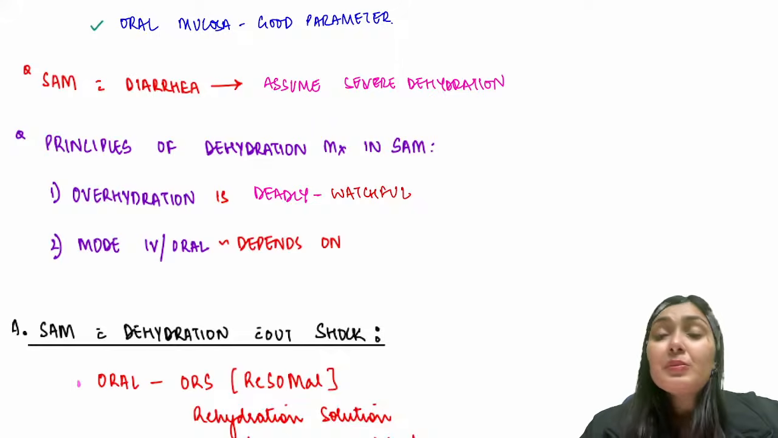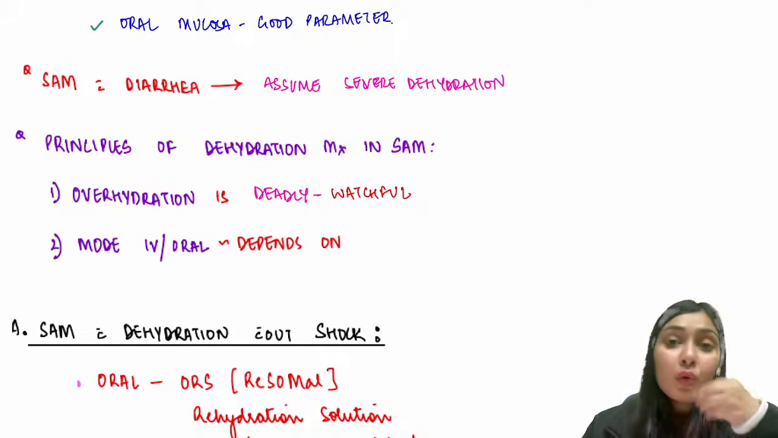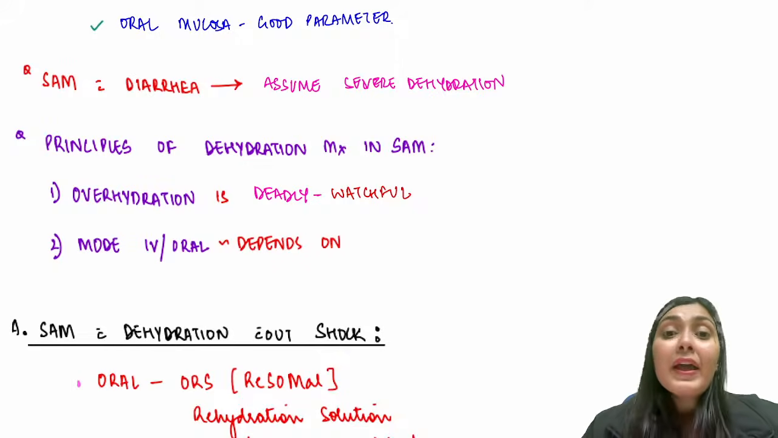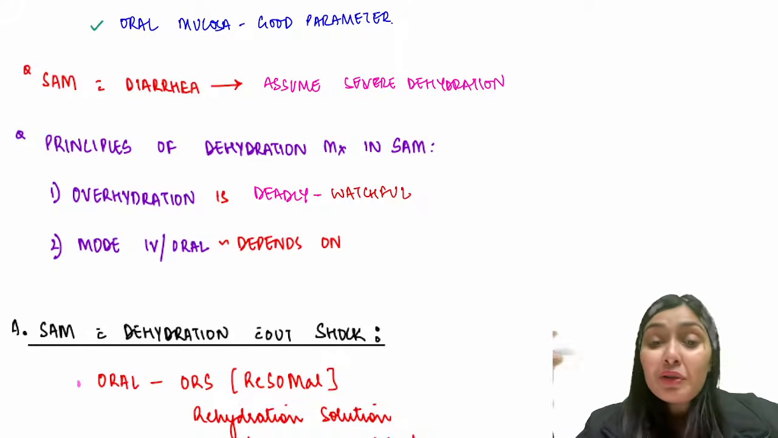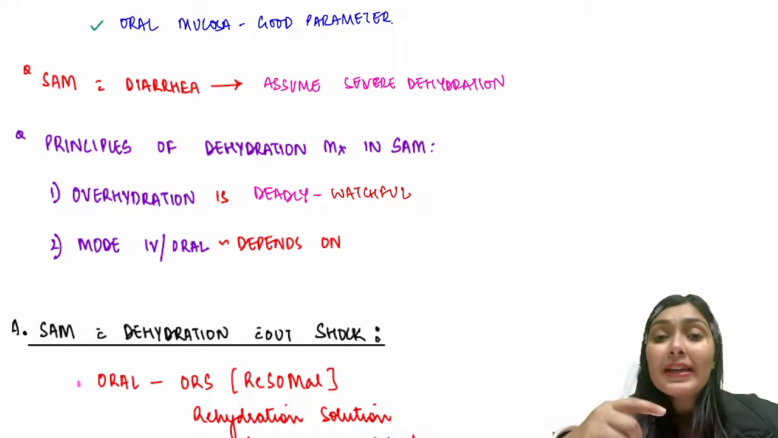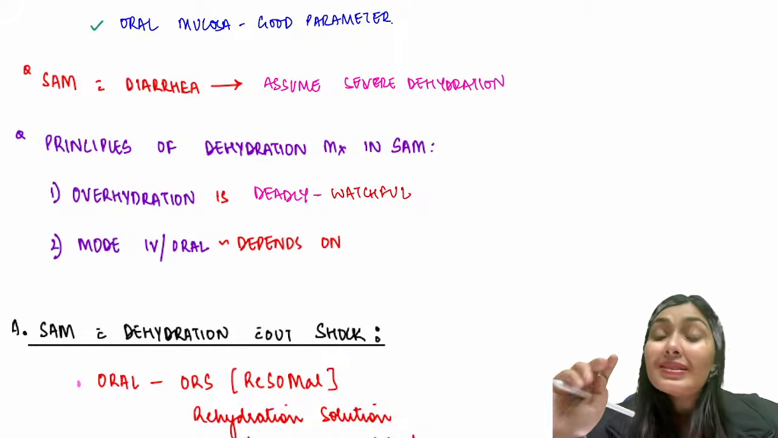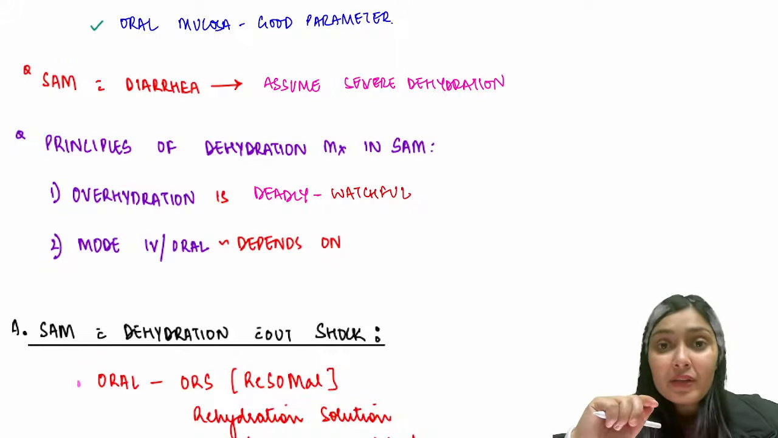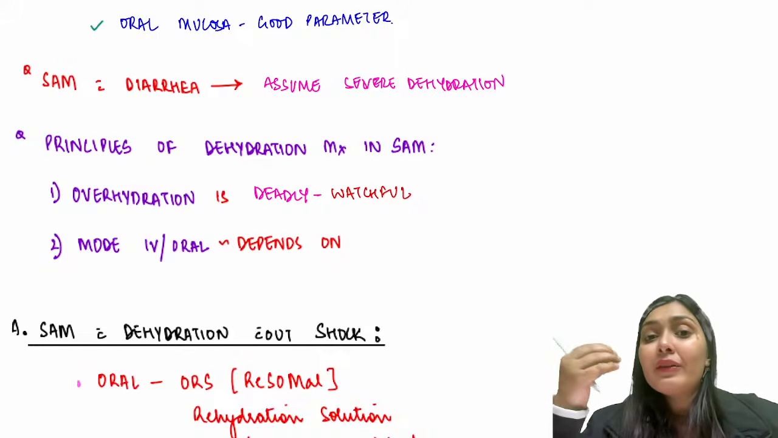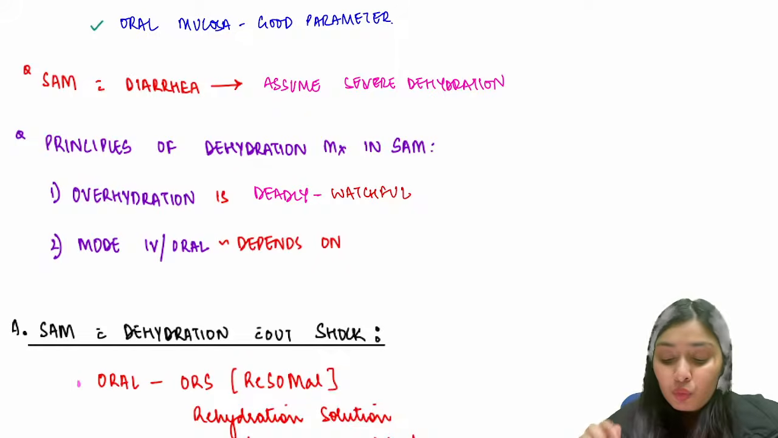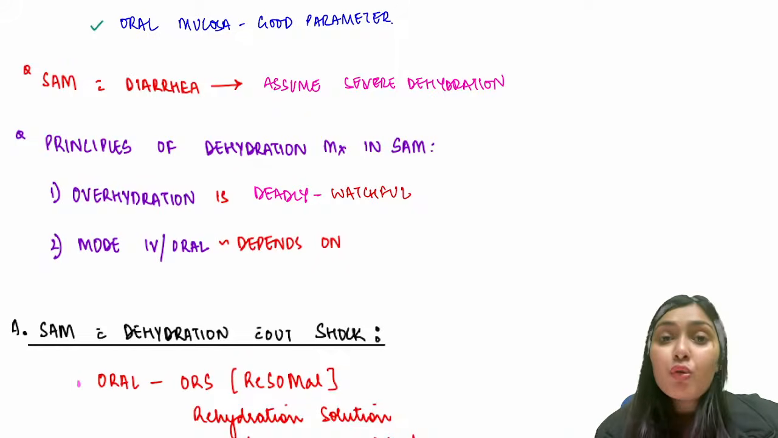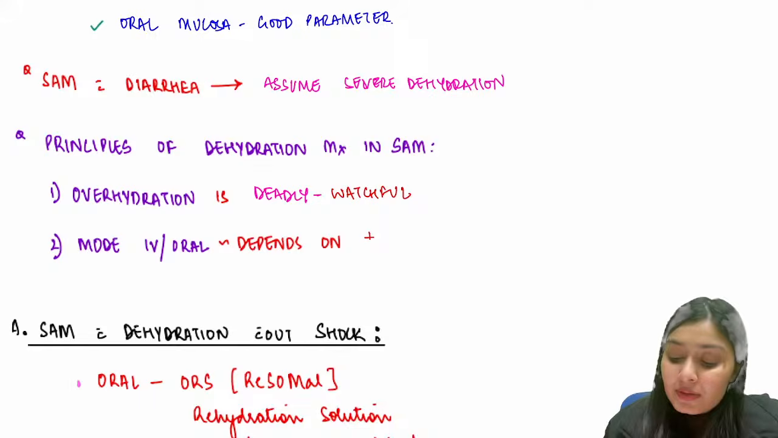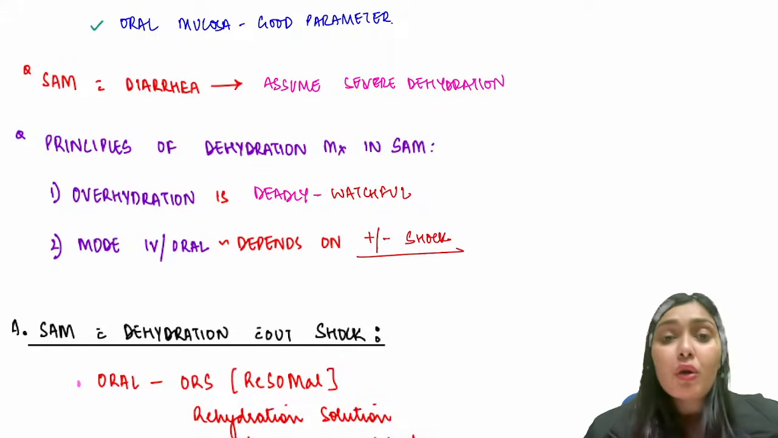And the second principle in the management is about the mode of rehydration. I can give IV fluids also. I can give oral rehydration also. What mode I will use will depend upon the status of the child. If the child is in shock, I will give IV. If there is no shock, I will give oral. So mode, IV or oral, depends upon the presence or absence of shock.